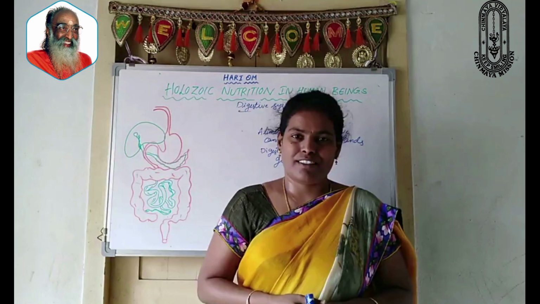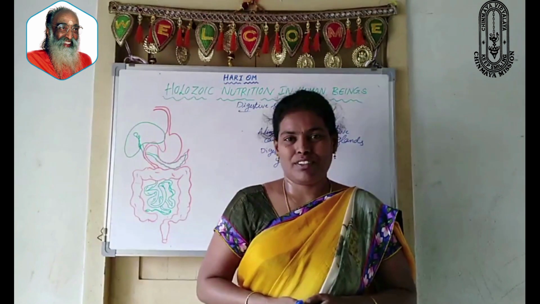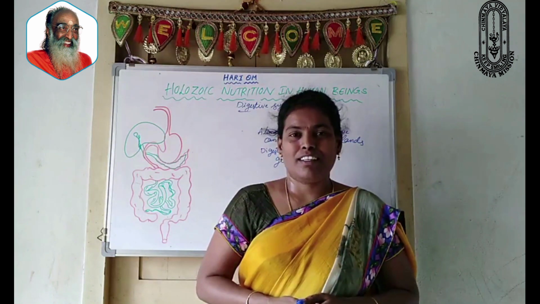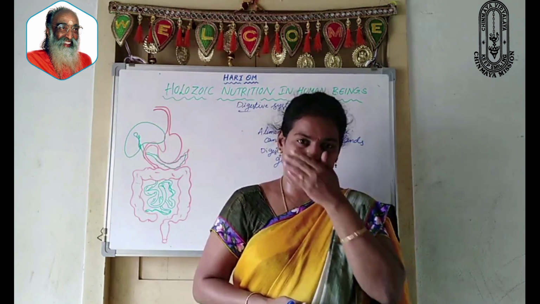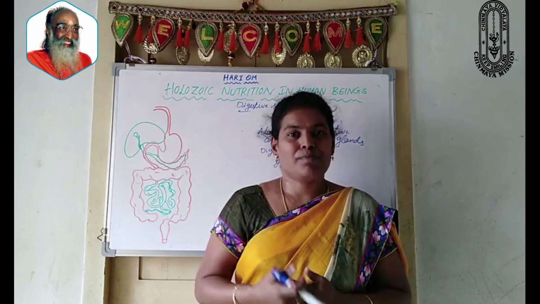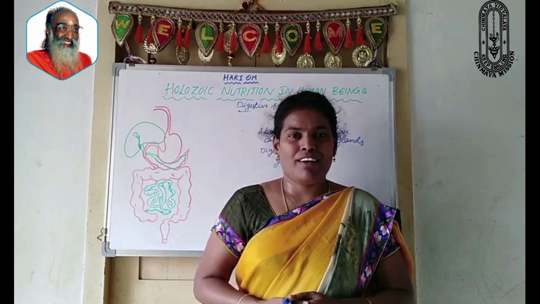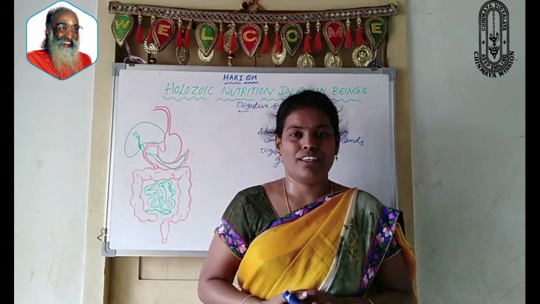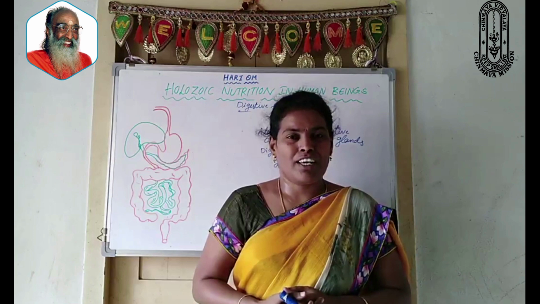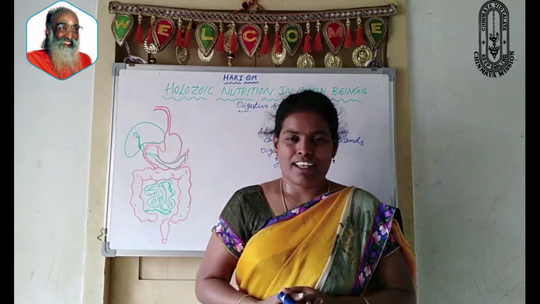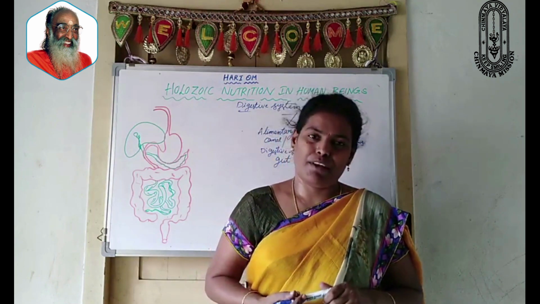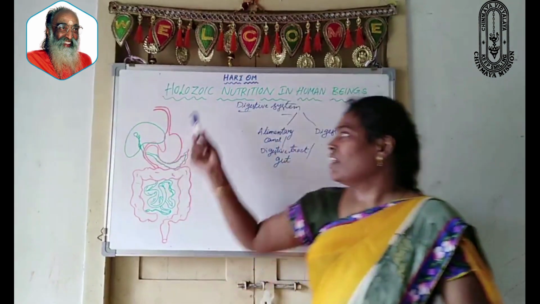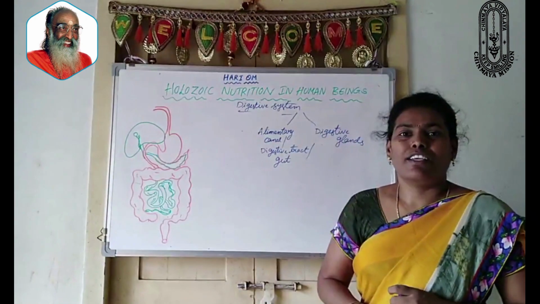Already we have discussed in the last 3 videos about nutrition and different types of nutrition, and in the last video we have discussed holozoic nutrition in lower organisms such as amoeba. And we have learned there are 5 steps involved in holozoic nutrition in higher organisms. What are those? Ingestion, digestion, absorption, assimilation and egestion. Now in this video let us learn about holozoic nutrition in human beings.